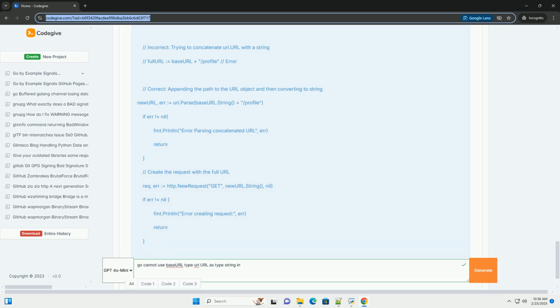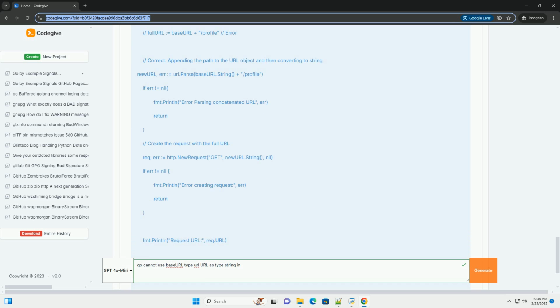Examples include http.NewRequest, where the URL parameter must be a string; os.OpenFile, when accessing remote files, where the URL parameter is a string; and log.Printf, where, when logging a URL, it's often more readable to log the string representation.